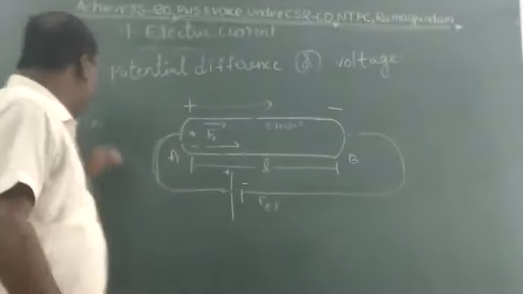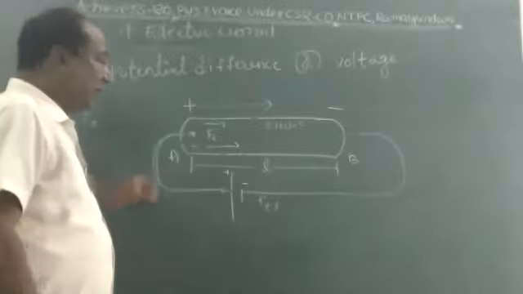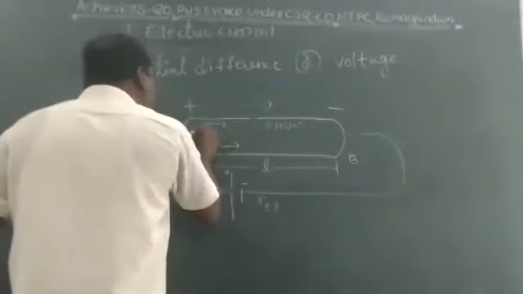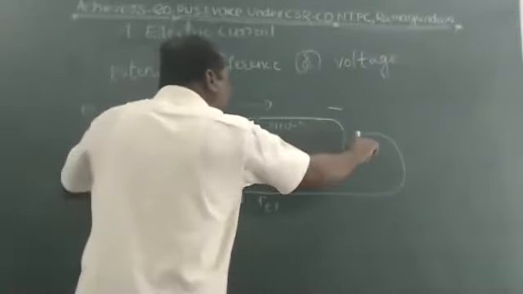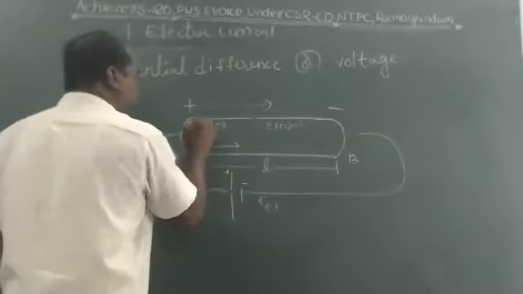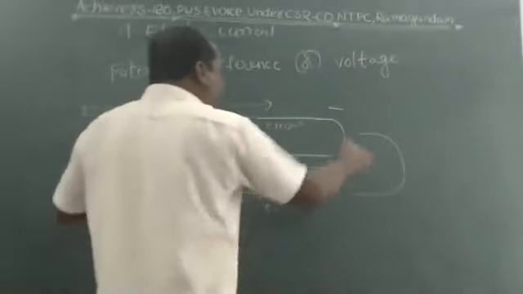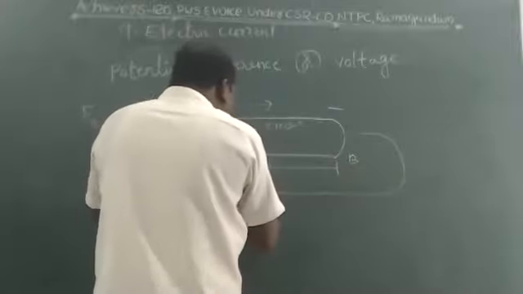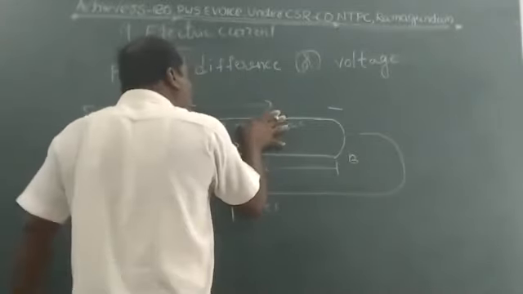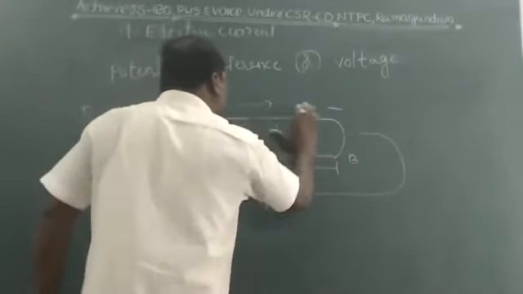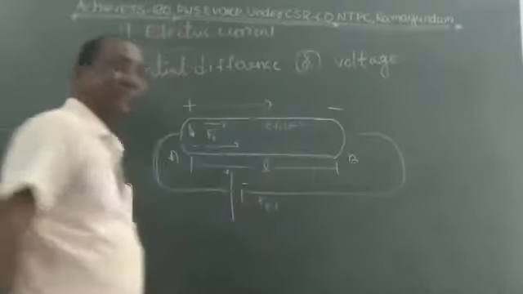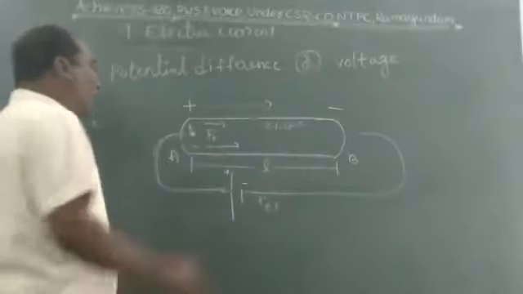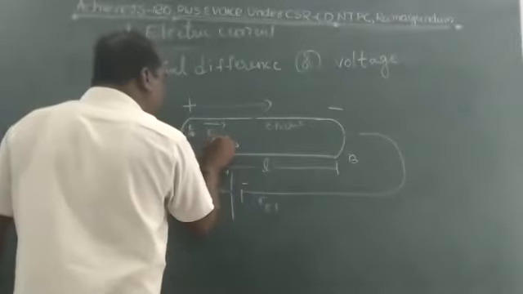So here, see children, before being connected to the conducting wire, the electrons are in resting positions. When we connect the conducting wire to the battery, it creates an electric field in the conductor. It is filled with the electric field, and the electric field produces an electric force.